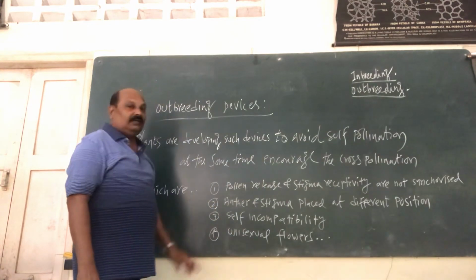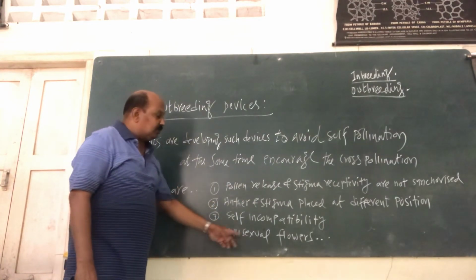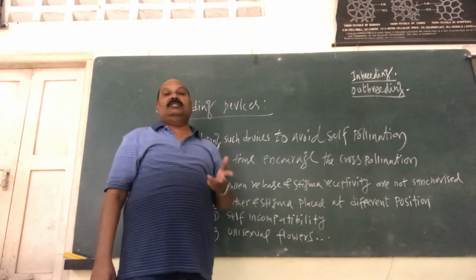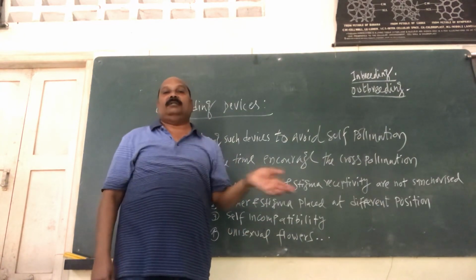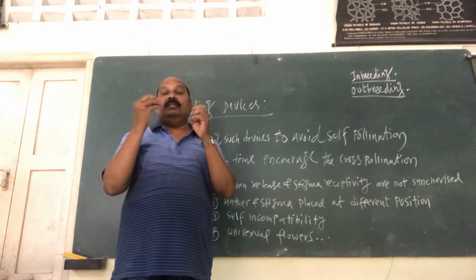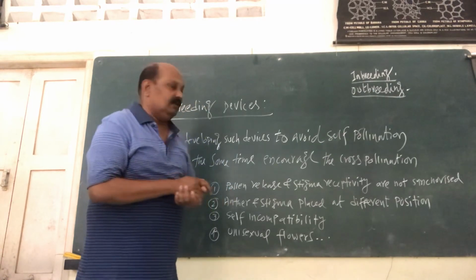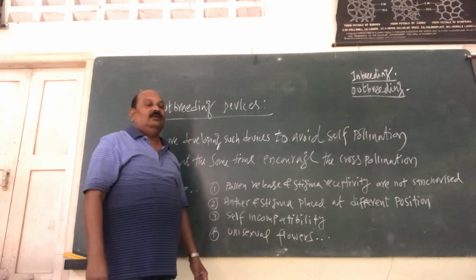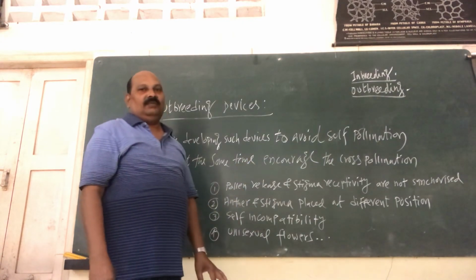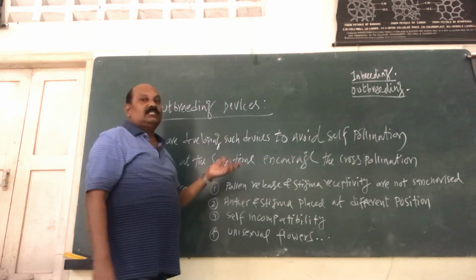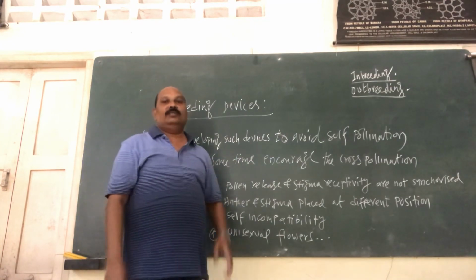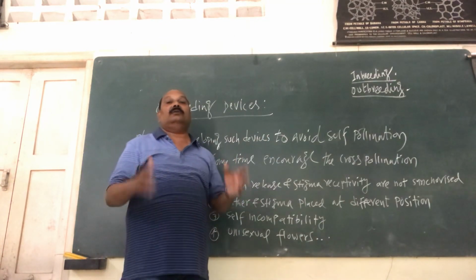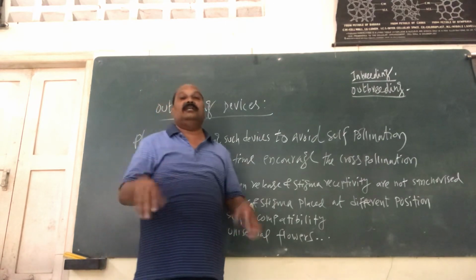Then the 4th category of technique is unisexual flowers. You know very well, unisexual means male and female flowers are separated. So here there is very rarely self-pollination. So mostly in this case only outbreeding is possible. So these are the ways the plants avoid self-pollination. So they go ahead with cross-pollination in order to achieve the many variations that nature needs.